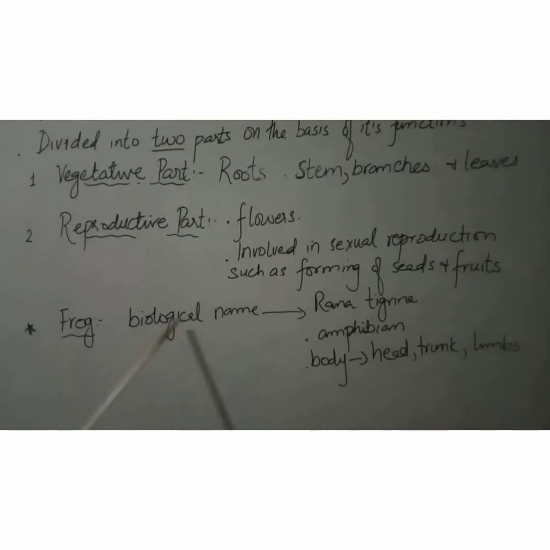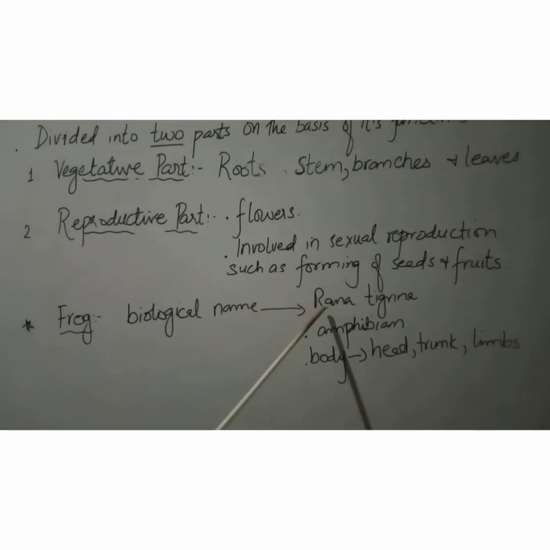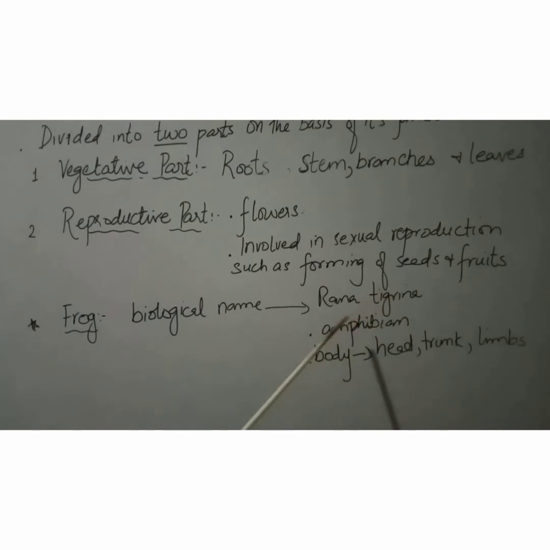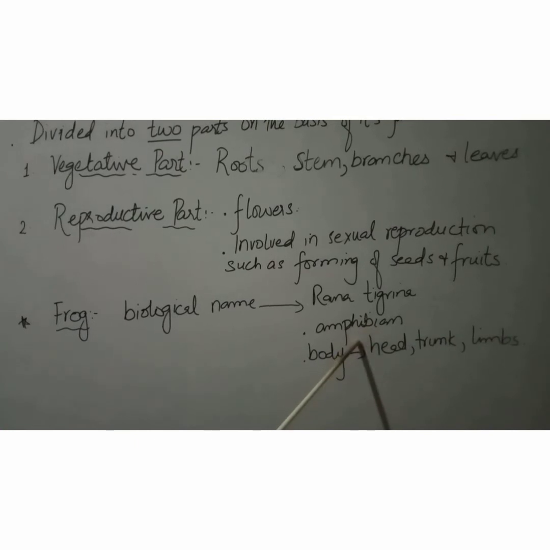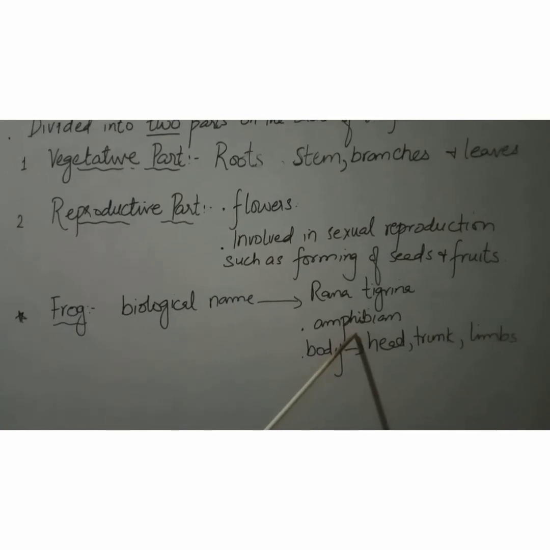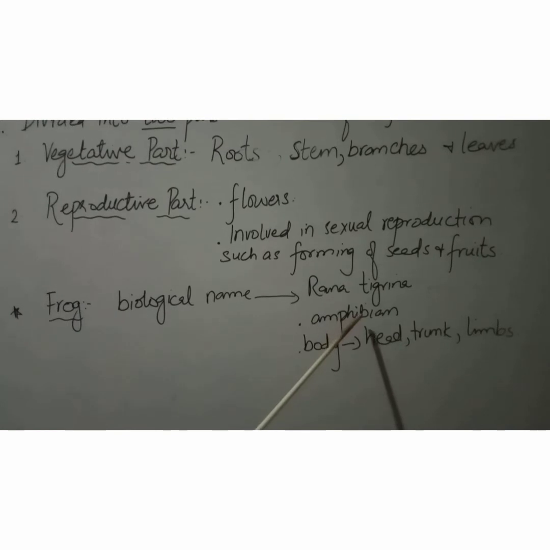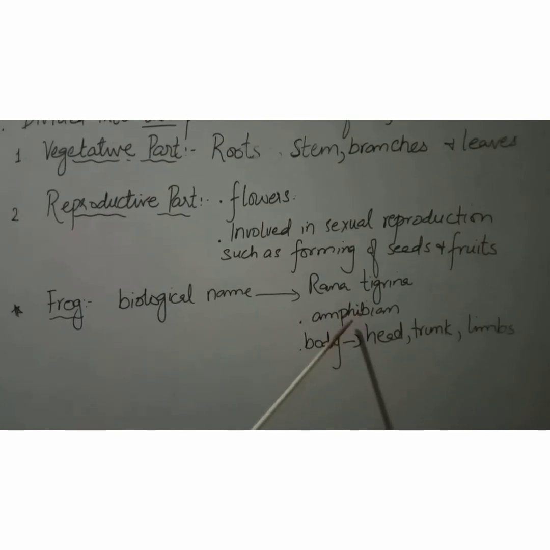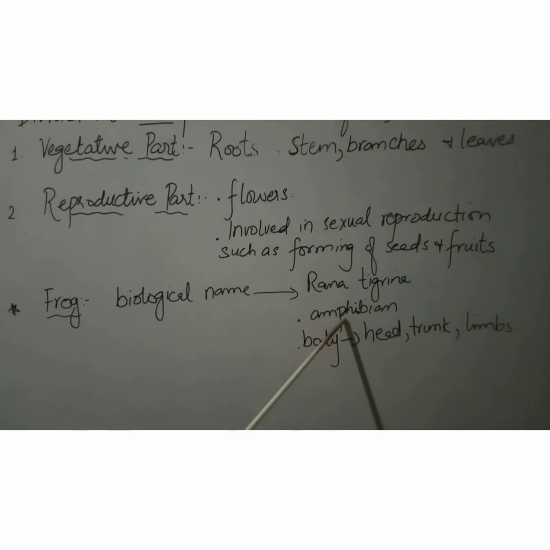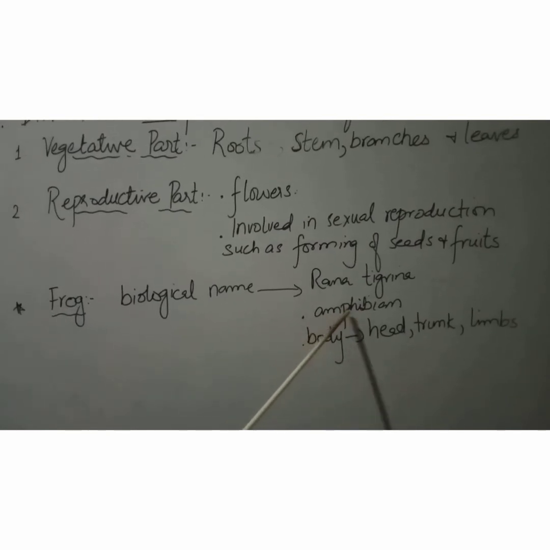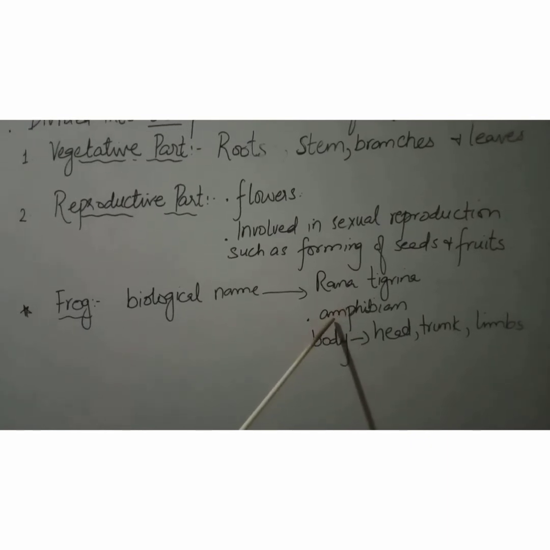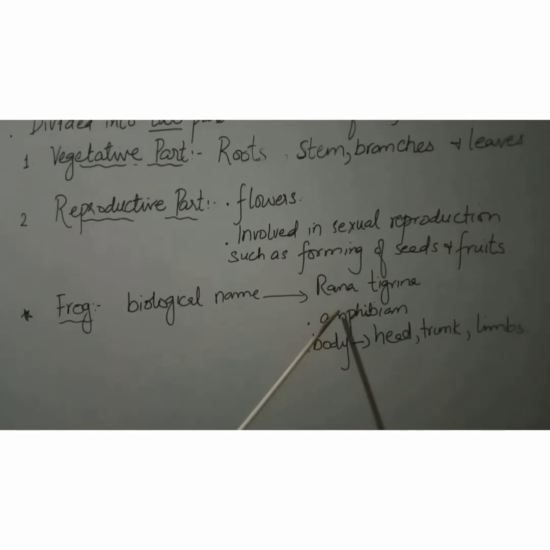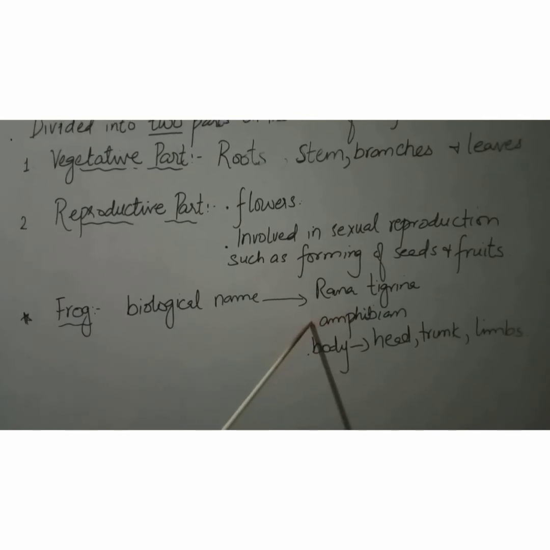Okay, next is frog. Students, the biological name of frog is Rana tigrina. This frog is an amphibian. Amphibians, students, are those which can live both in water as well as on land. For example, the frog's early stage is tadpole, and this tadpole lives in water and has gills, and through the gills it can breathe.